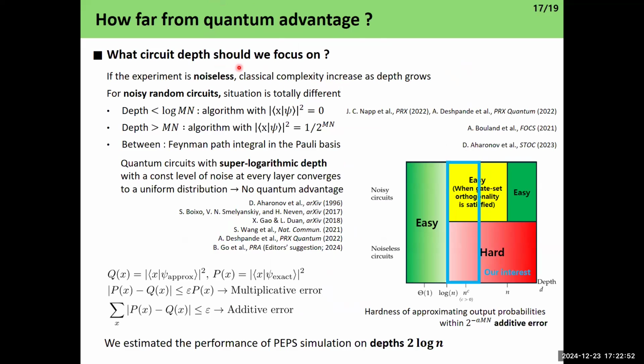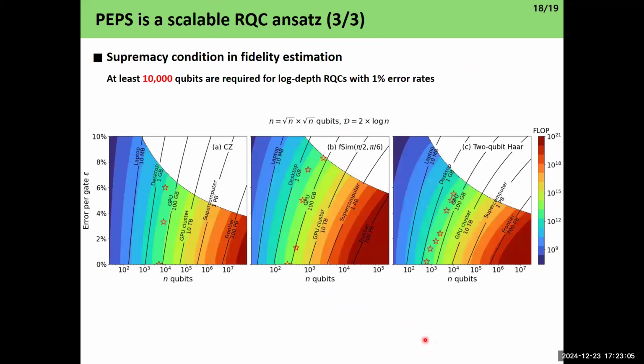As Professor Hyuk-Jun Kwon mentioned, the most important depths in random quantum circuits are log depths, meaning that the depth is given as the logarithm of the number of qubits. So we have performed our PEPS simulations on 2 log N depths. What we discovered is that our PEPS simulations were able to simulate the hardest random quantum circuit configurations up to 1% error rates, up to 10,000 qubits, if you use the best supercomputer in the world. So this is the contour plot. If you use Frontier with 700 petabytes of memory, then you can go up to 10,000 qubits with an error rate of 1%. So that's the reason.